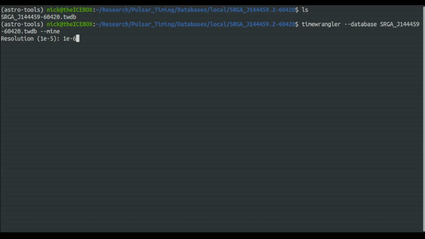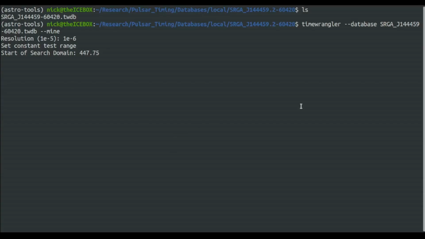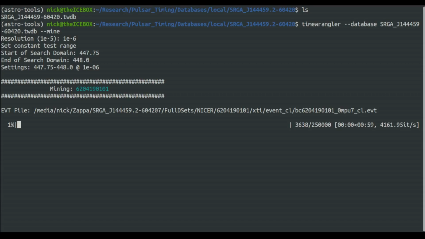We're going to give it 1e-6, or 1 microhertz resolution, and we're going to go 447.75 to 448.0. And now we're just going to let this churn through and do its thing.